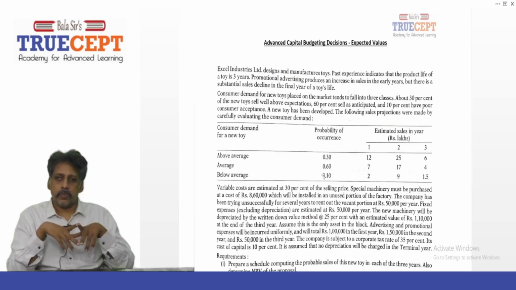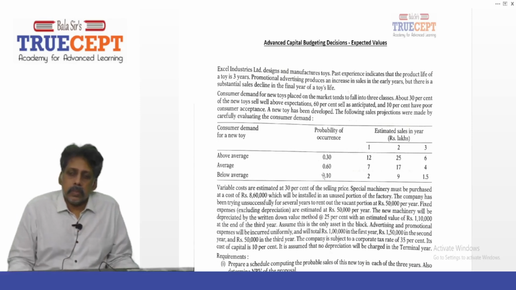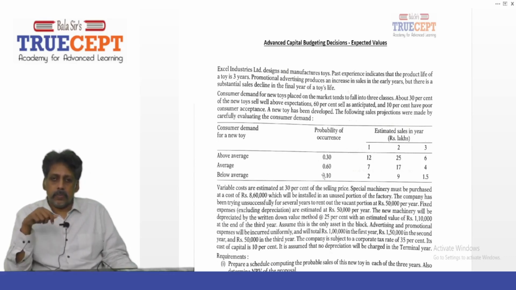A new toy has been developed. The following sales projections were made by carefully evaluating the consumer demand. Consumer demand for a new toy has been categorized into above average, average and below average, and the probability of occurrence is given as 0.3, 0.6, 0.1. That's a repeat, already given. Estimated sales in years, rupees in lakhs. For year 1, above average 12 lakh, average 7 lakh, below average 2 lakh.